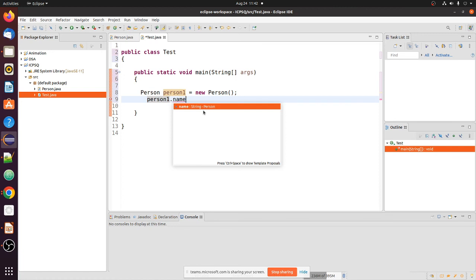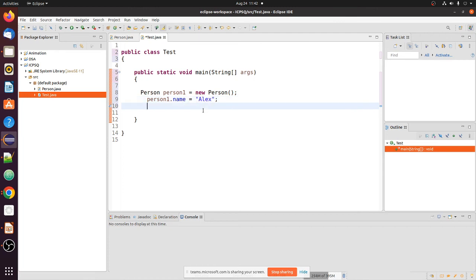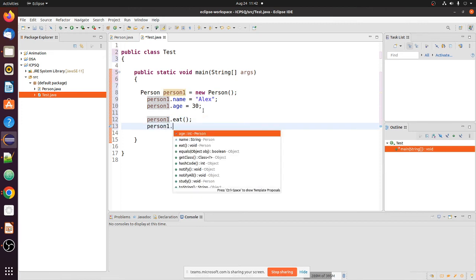So let us see person one dot name. I can use dot name. What I have given: Alex. Suppose this is the name, and another attribute or data member I will keep is age. Let us say 30. And for person one, this method I will call. And person one dot study.